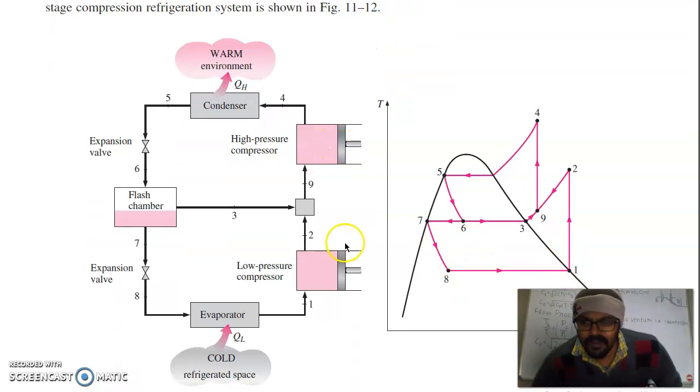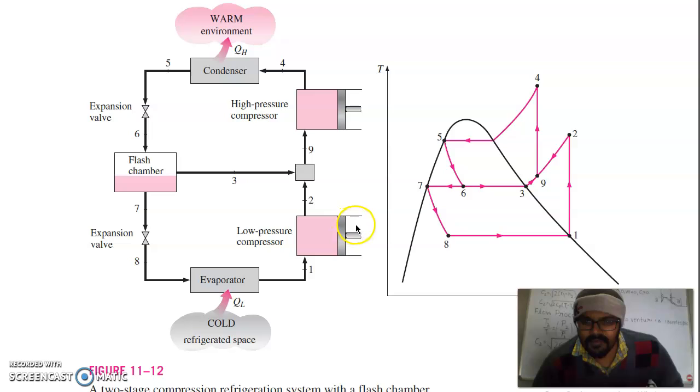So you can see here a two-stage compression refrigeration system with a flash chamber. From 1 to 2 is your first compressor, from 2 to 9 is your mixing chamber, from 9 to 4 is the second stage compressor, then from 4 to 5 is your condenser, then 5 to 6 is the expansion valve. So here is the flash chamber at point 6. From the flash chamber, part of the refrigerant will go to this side at H3 enthalpy, and the other part will go for expansion, to point 7, and then go back to the evaporator.